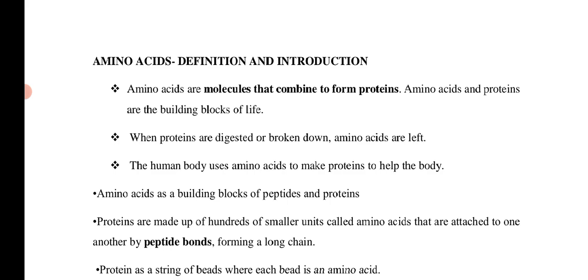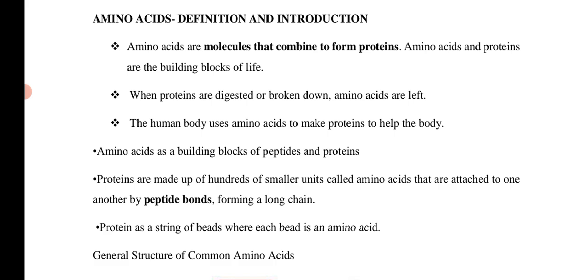One amino acid and another amino acid are joined by a peptide bond, forming a dipeptide, tripeptide, oligopeptide, and finally the formation of a protein. Once proteins are digested, they are broken down and left as amino acids. The human body uses amino acids to make proteins to help the body.